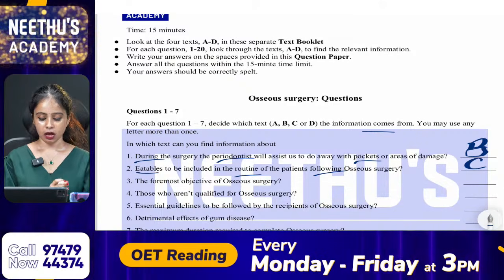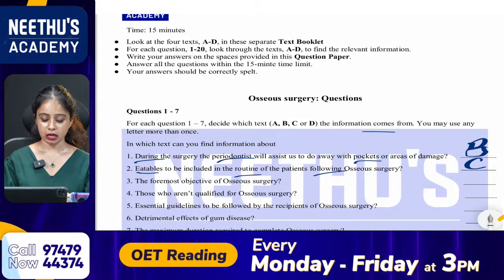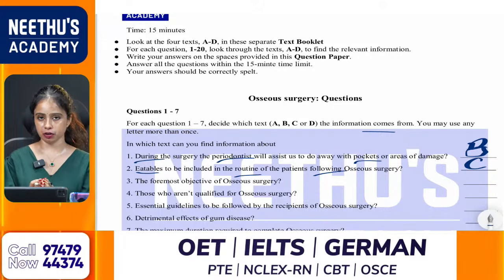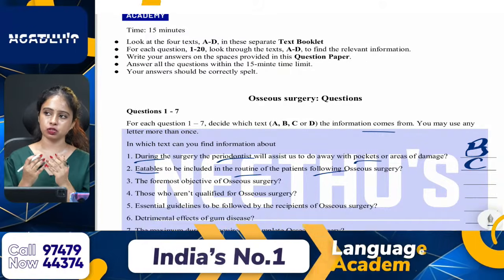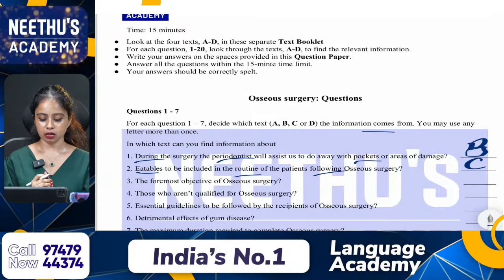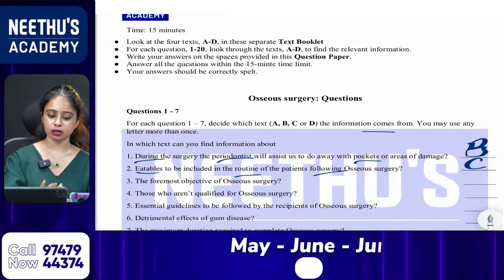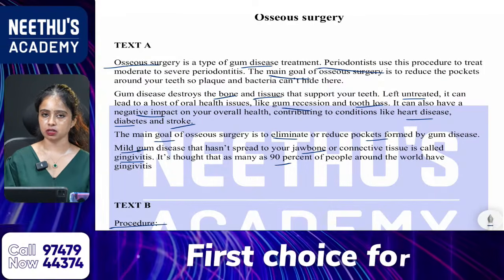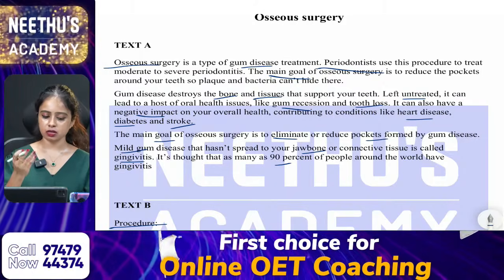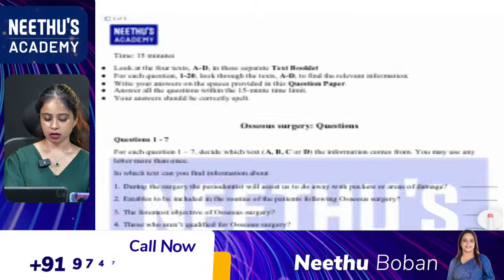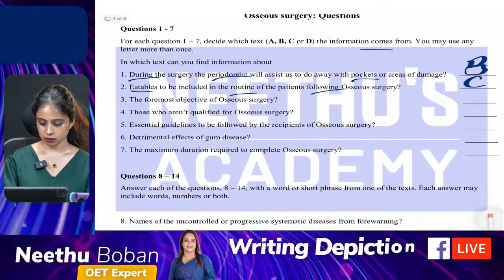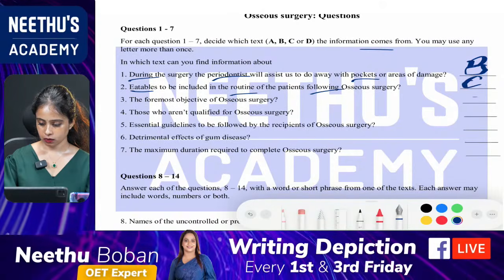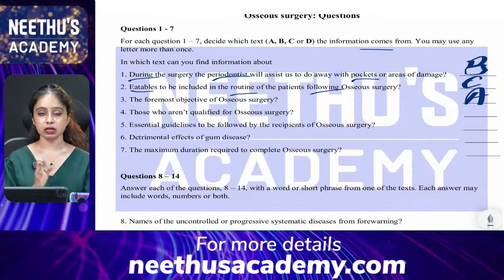Okay. Then, third one, the foremost objective of OCS surgery. The foremost, which I can say the most important objective, the aim, the goal of OCS surgery. And already we have read that from text A. The main goal of OCS surgery is mentioned in 2 paragraphs. So of course that answer is text A.